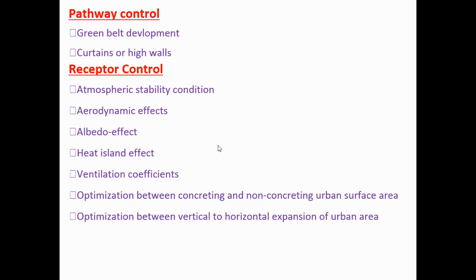Next is the optimization between vertical and horizontal expansion of urban area. Where do you stay, on the ground floor or on the 32nd floor? This also depends on how you are affected by the pollutant. These are the different parameters or different controls for the source pollutant.